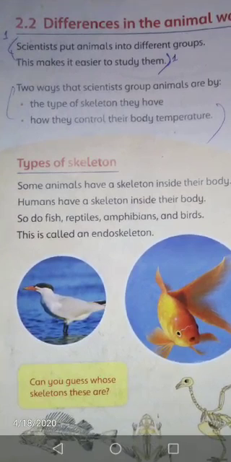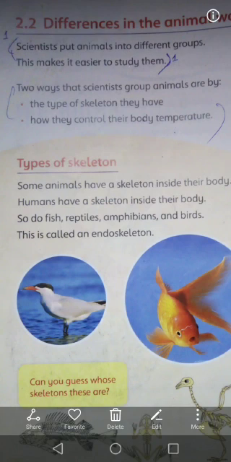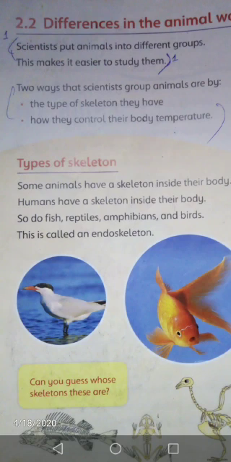First of all, we read types of skeleton. There are two types of skeleton, students. First one is endoskeleton and the second one is exoskeleton. Endoskeleton means the skeleton which is inside your body. Humans also have an endoskeleton because our framework of bones is not outside of our body. It is covered with our skin and meat.